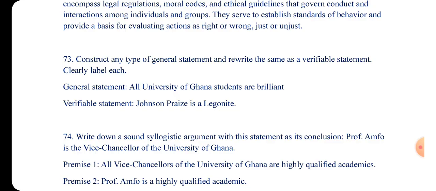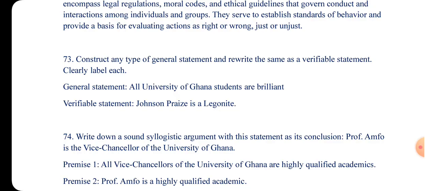Even if this is going to contradict you, let me say all Ghanaians are hospitable. With the statement all Ghanaians, you will never be able to determine the number of Ghanaians you are talking about. You can't count them at that particular instance. Do you get it? So it is what? A general statement.